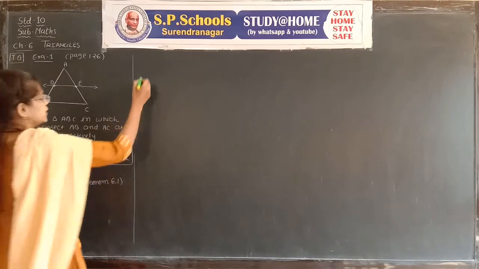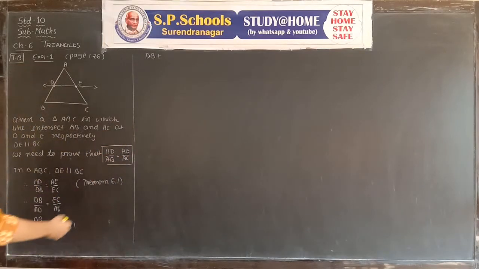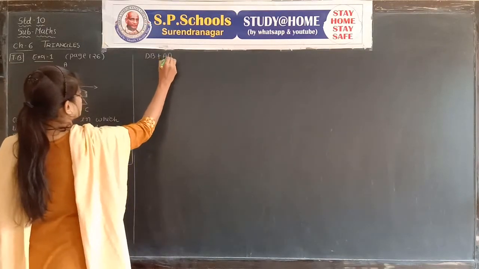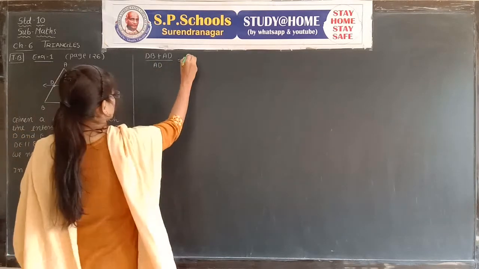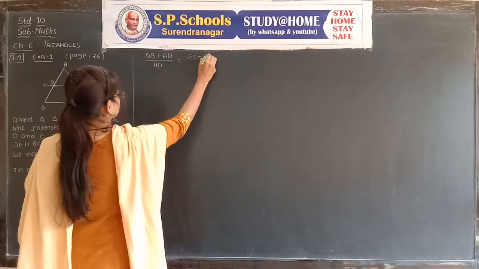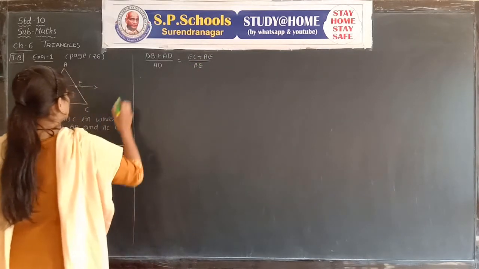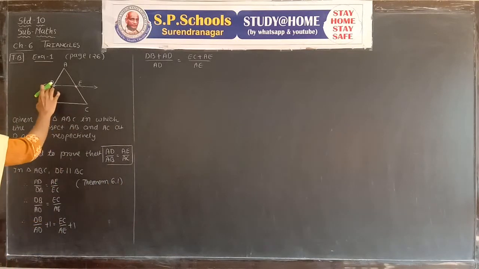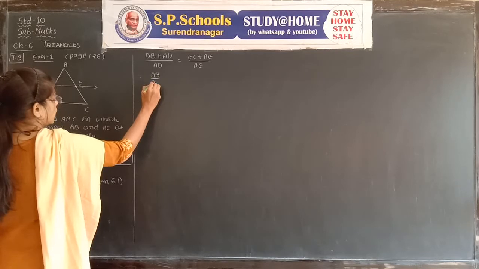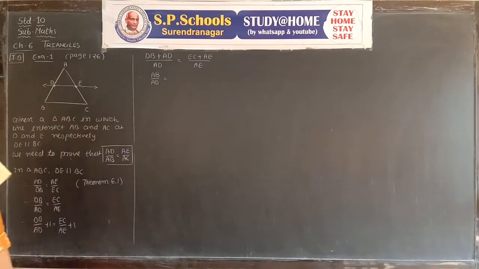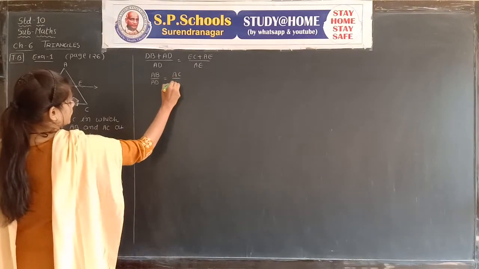Now take the LCM. That's why DB plus AD upon AD is equal to EC plus AE upon AE. Now see the figure. DB plus AD gives us AB upon AD, and EC plus AE gives AC upon AE.